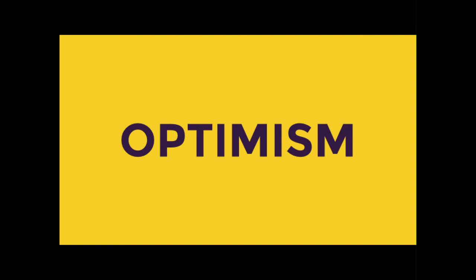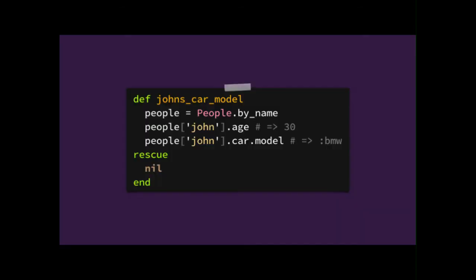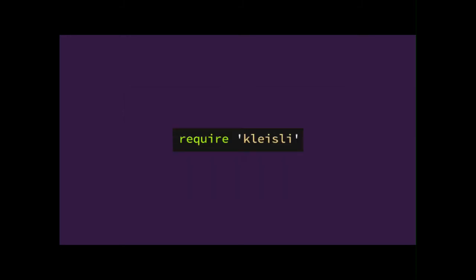I think we Ruby programmers are optimists and just write code and ship it, and it works because we have tests. Yay! But no, things break. You can't go by this thing in programming. I do it all the time, and it doesn't work. So I guess we can do this. Yeah. Well, let's think about it a bit differently.